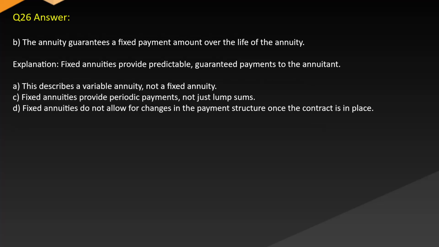Answer: B. The annuity guarantees a fixed payment amount over the life of the annuity. Explanation: fixed annuities provide predictable, guaranteed payments to the annuitant. A. This describes a variable annuity, not a fixed annuity. C. Fixed annuities provide periodic payments, not just lump sums. D. Fixed annuities do not allow for changes in the payment structure once the contract is in place.